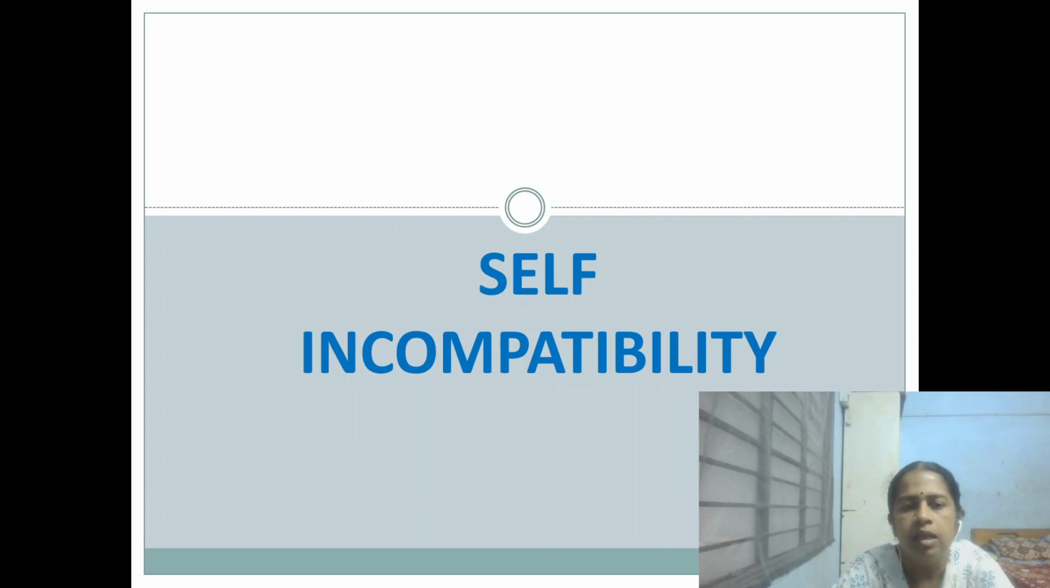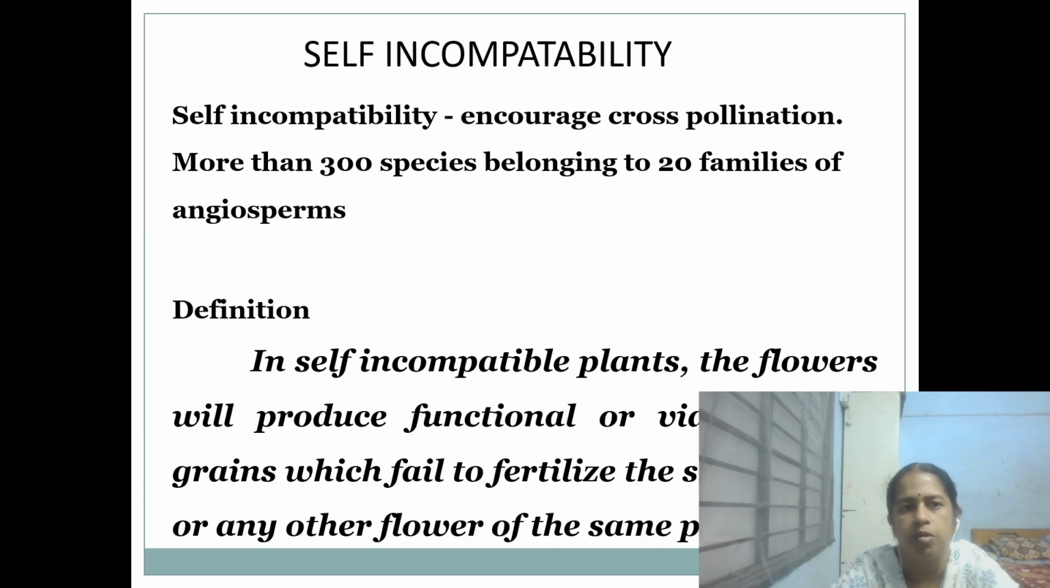Self-incompatibility means that fertilization of the ovule of a plant by the pollen grain of the same plant is not possible. It is incompatible. Selfing is not possible with such kinds of genotypes. So self-incompatibility encourages cross-pollination. More than 300 species belonging to 20 different families of angiosperms, that is seed-producing plants, are